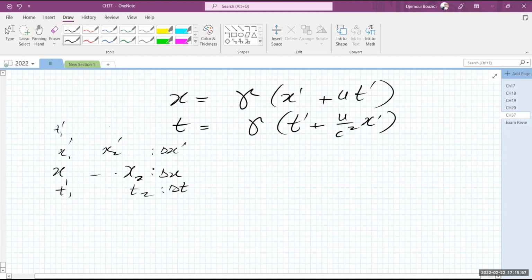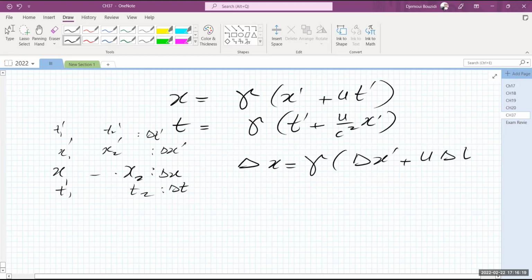These are measured at t1 prime and t2 prime, so that the separation in time is delta t prime. So if I do all of these differences, calculate x2 using x2 prime and t2 prime, and so on and so forth, we can find the differences at the end of the day, which is gamma times delta x prime plus u delta t prime.